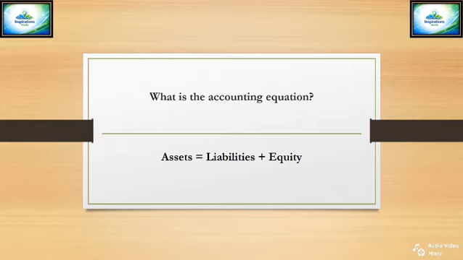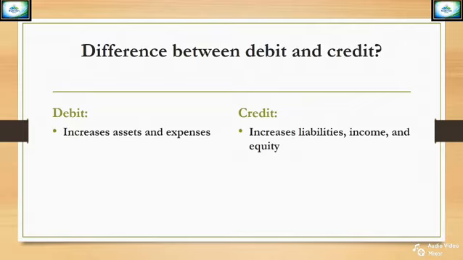What is the accounting equation? Assets equals liabilities plus equity. What is the difference between debit and credit? Debit increases assets and expenses. Credit increases liabilities, income, and equity.